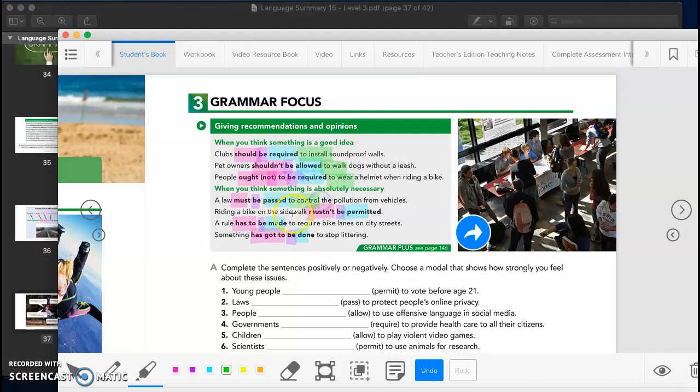wear, to control. In this case, since the sentence is at the end, we don't have the why, but in this case we do have it: to require, to stop, and so on. So basically, this is it for the grammar of today.